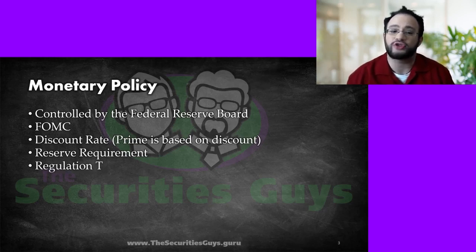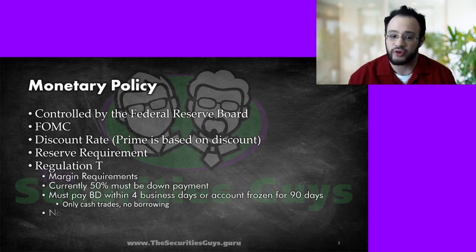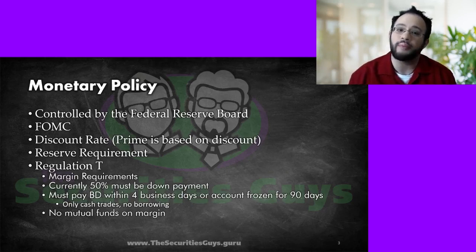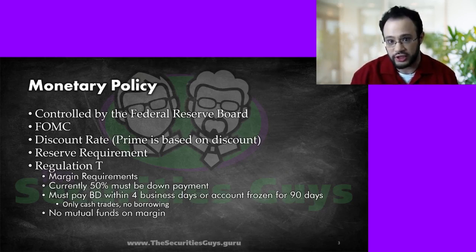Regulation T also falls under the Federal Reserve Board purview. Regulation T is the margin requirements. Currently, it requires a 50% down payment. If you want to buy $100,000 in securities in a margin account, you need to put down at least $50,000.